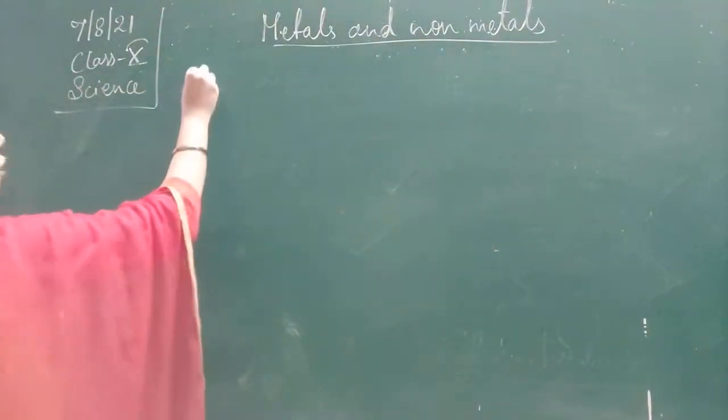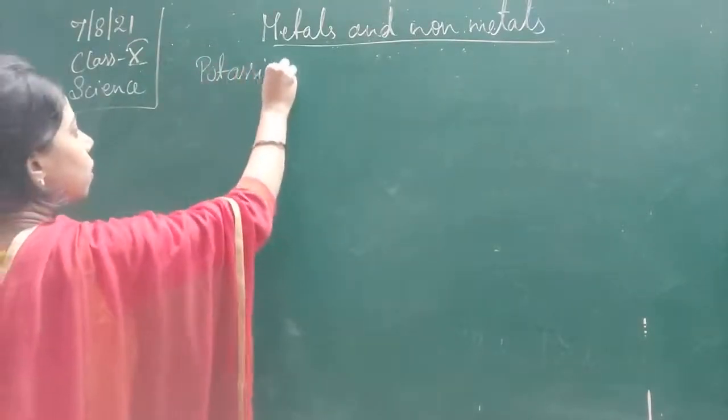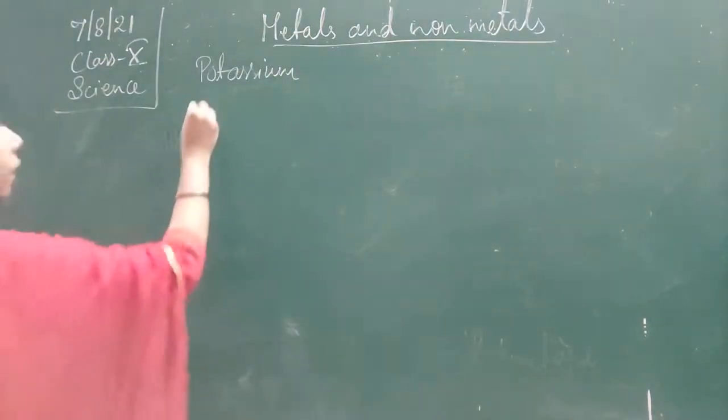The reactivity series starts with the metal potassium. Then after potassium, it is sodium.